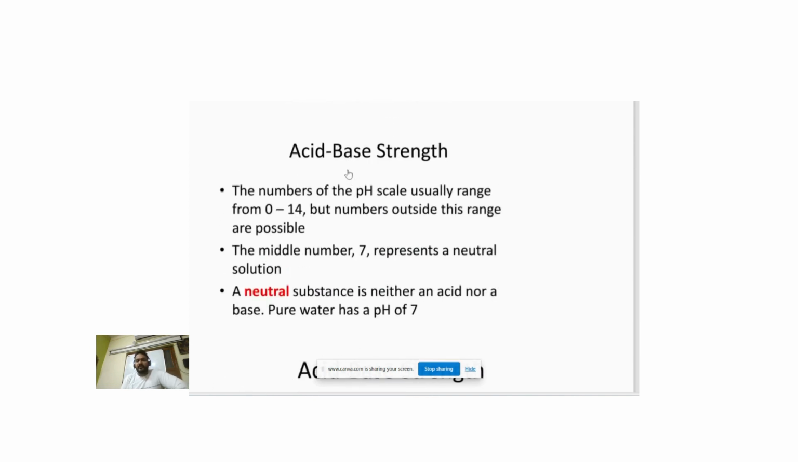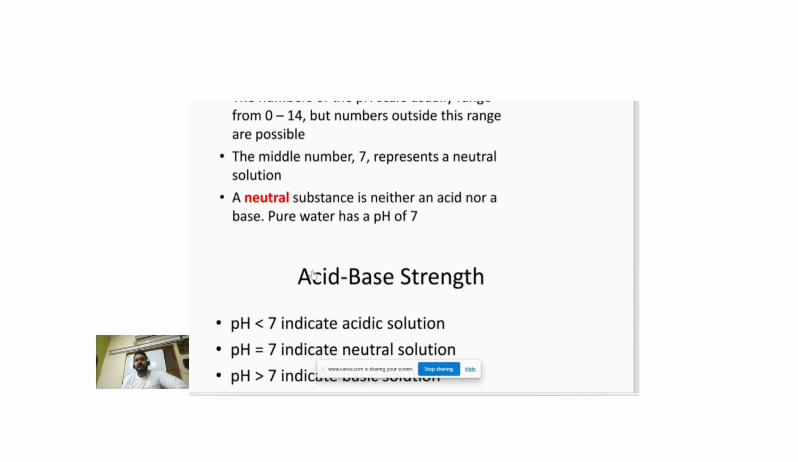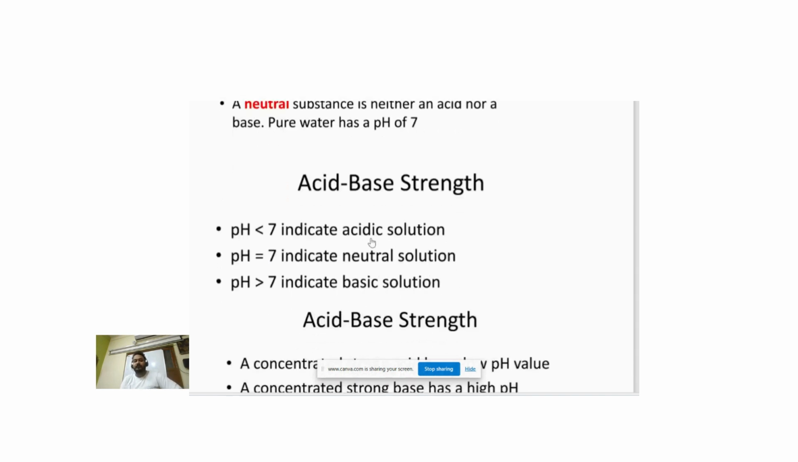The pH scale shows the strength of acidity and basicity of the solution. The numbers on the pH scale usually range from 0 to 14, but numbers outside this range are also possible. The middle number is 7. It represents the neutral solution, for example, water. A neutral substance is neither an acid nor a base. Pure water is pH 7.